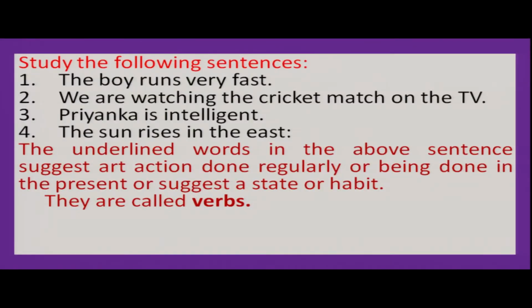So once again you see, the boy runs very fast. We are watching the cricket match on the TV. Priyanka is intelligent. The sun rises in the east. These underlined words in the above sentences suggest action done regularly or being done in the present, or suggest a state or habit. That's why they are called verbs. We have already discussed this, right?